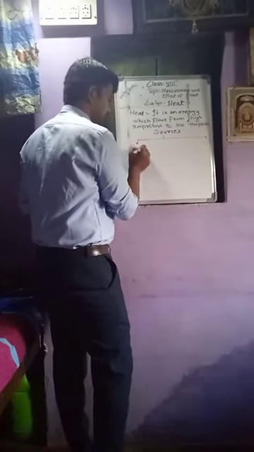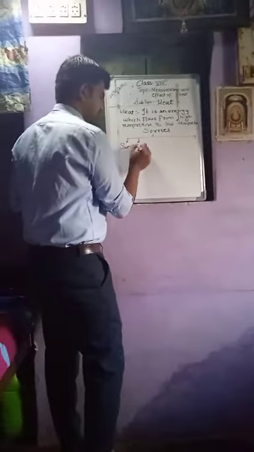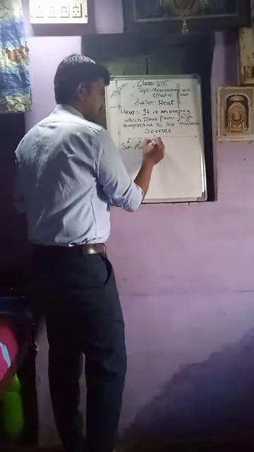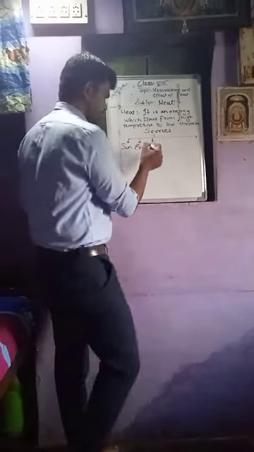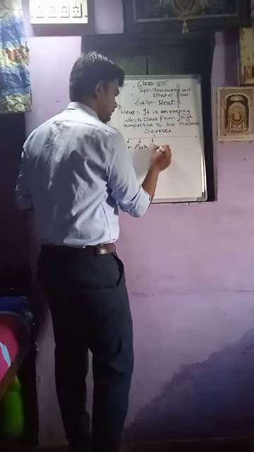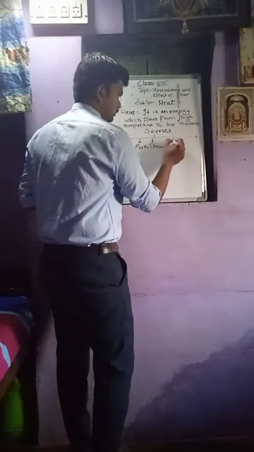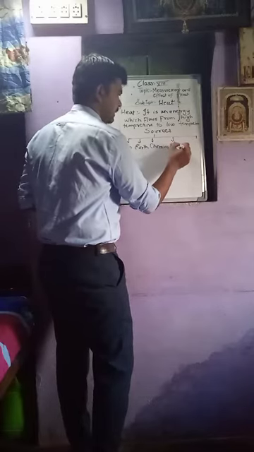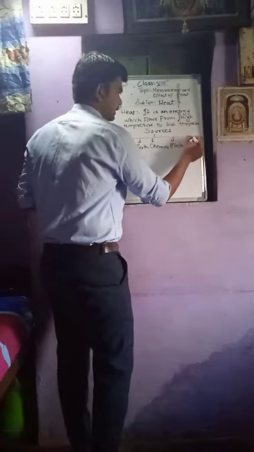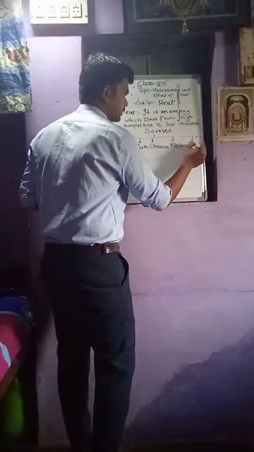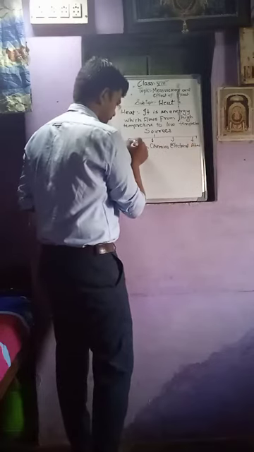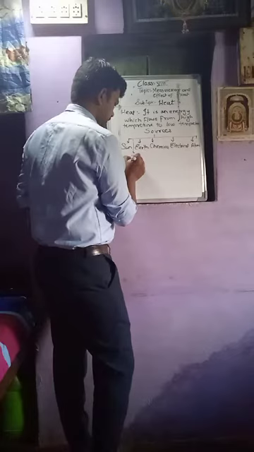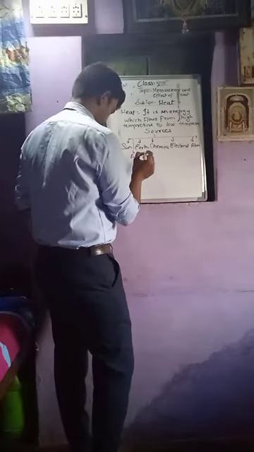first one is sun, second is earth, third one is chemical, fourth one is electrical, then atomic, then air.